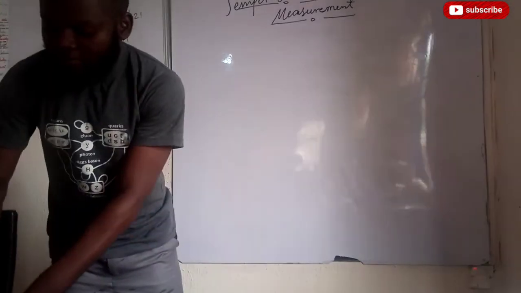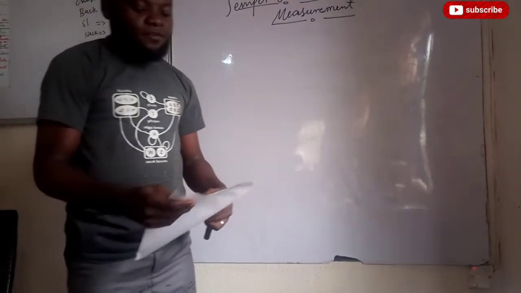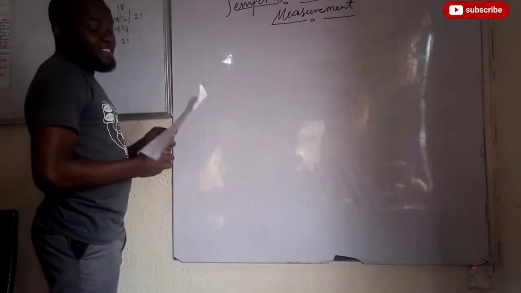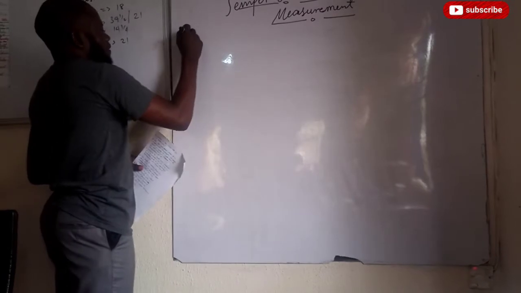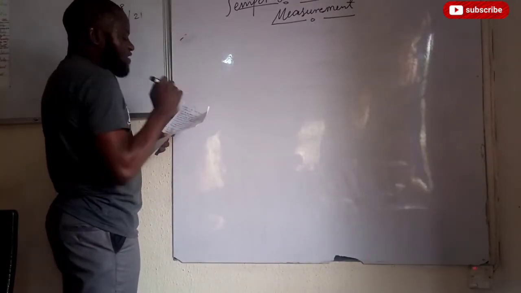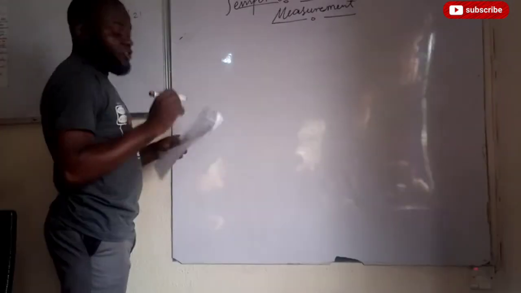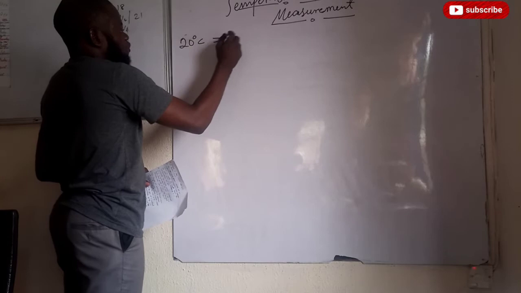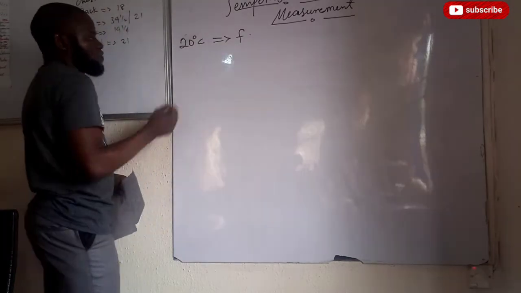What is the value of 20 degrees Celsius in Fahrenheit? So we have 20 degrees Celsius, and I want to convert it to Fahrenheit. So how do we go about that?